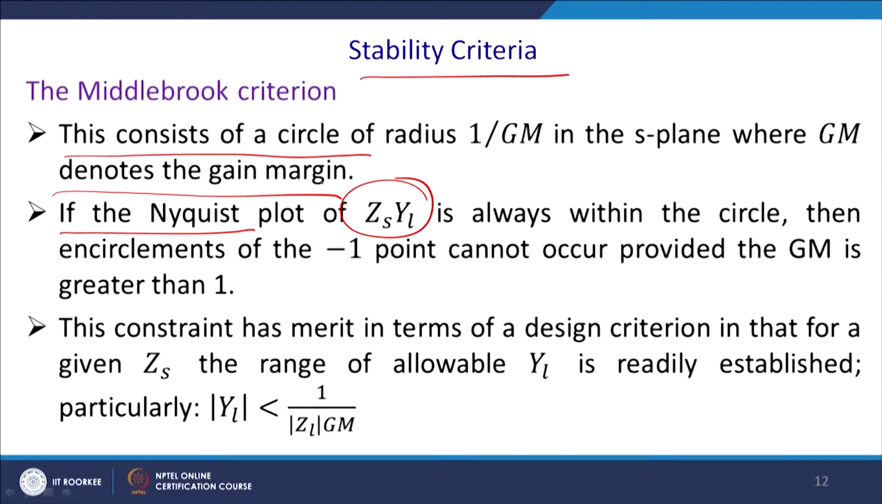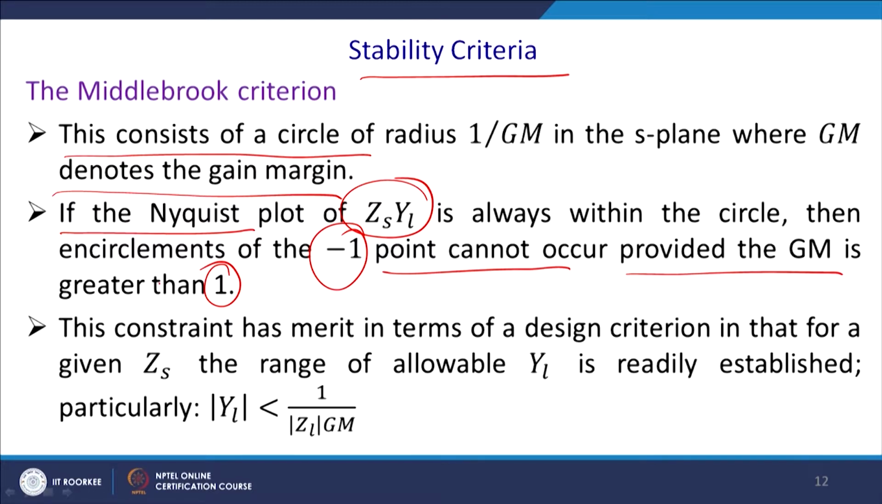And we know that there are different issues of the system gain margin and phase margin. If the Nyquist plot of ZsYL is always within the circle, then encirclement of the point minus 1 + j0, that is minus 1, cannot occur, provided that this gain margin is greater than 1. That is something we require to keep in mind.